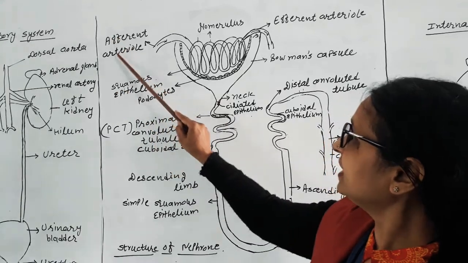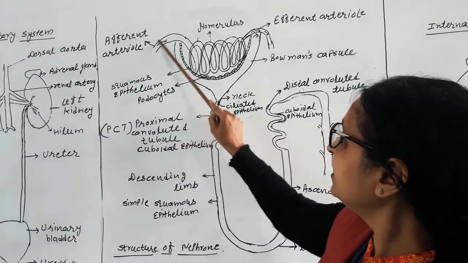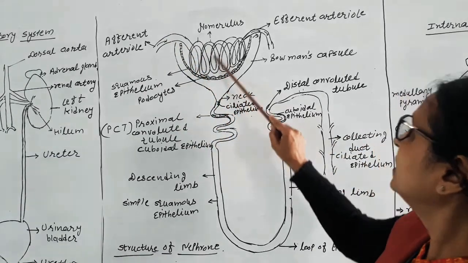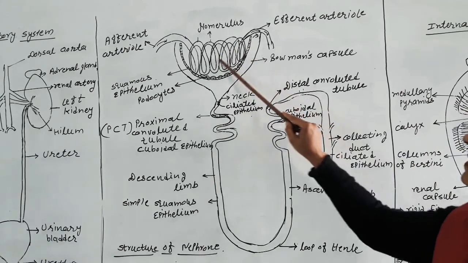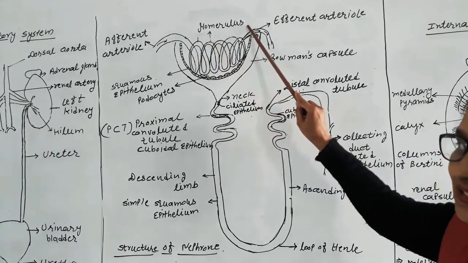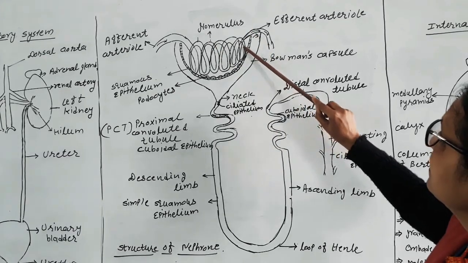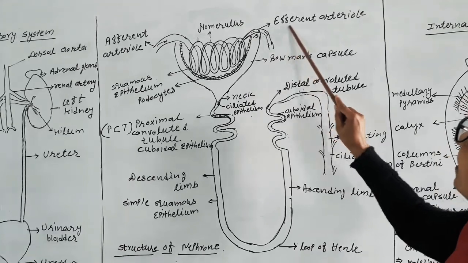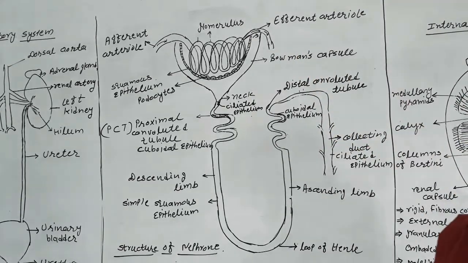So the afferent arteriole enters into each Bowman capsule, and a network of this blood capillary is called the glomerulus, and the one that moves away from the Bowman capsule is called the efferent arteriole.